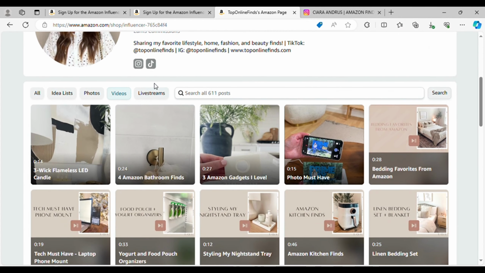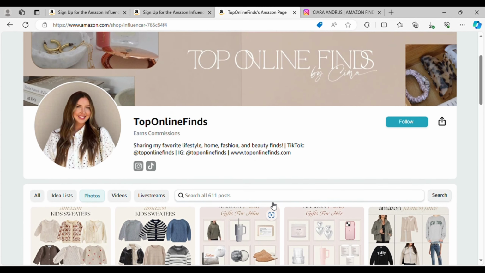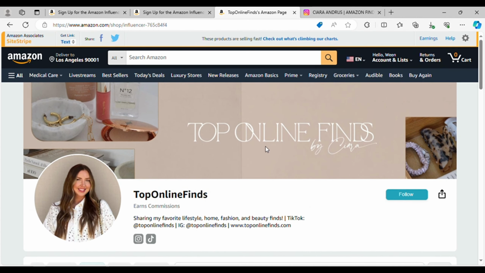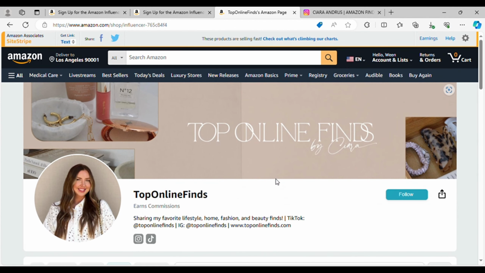After that, you will have to design your influencer storefront hub. Amazon generates a publicly shareable influencer storefront that hosts all the content you produce, along with your profile information, links, and product recommendations. This profile page operates essentially as a central content hub, showcasing what makes you uniquely helpful, driving visitors to check out your recommendations. Some of the key elements to customize for optimizing your storefront impact include the profile picture. Add a quality headshot or logo, reinforcing your brand visually. Each video thumbnail and the familiarity builds authority.